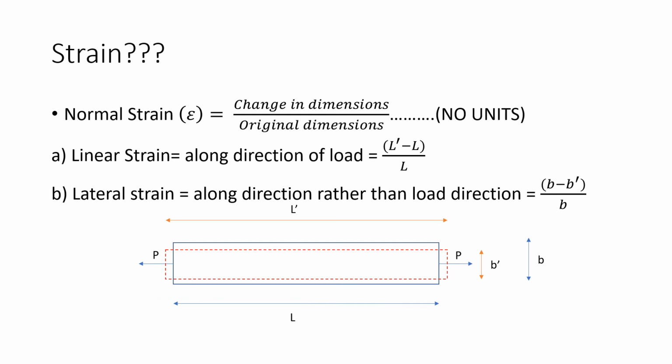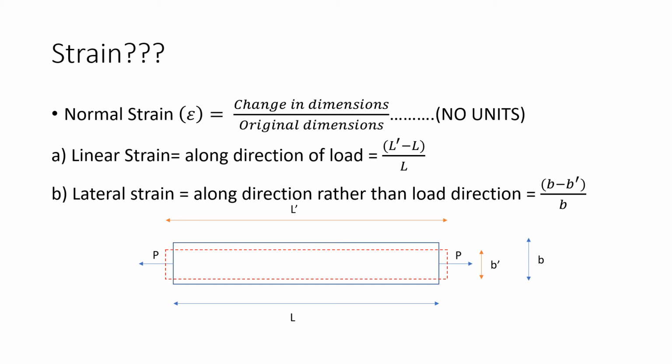So what is strain? Strain is a very basic and very important topic in strength of materials. So what is normal strain? Normal strain is denoted by the letter epsilon, and it is the change in dimension upon the original dimension. As the upper and lower parts have the same unit, the unit of strain is no unit. Dimension divided by dimension always gives no unit.